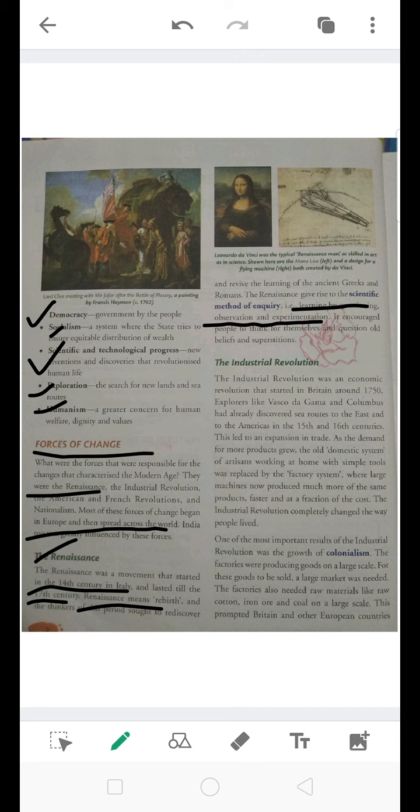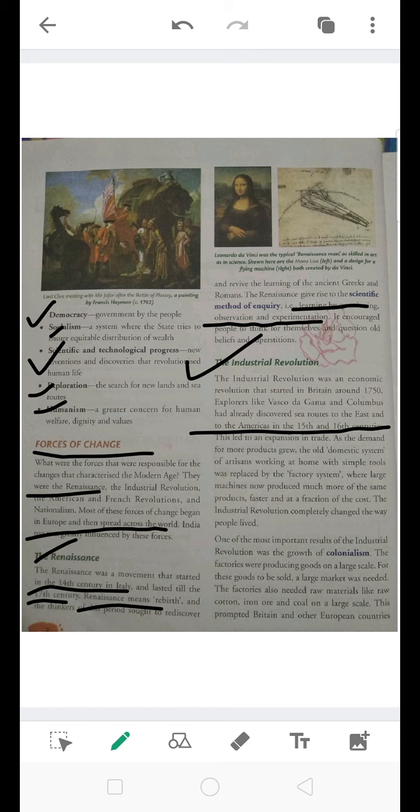The second force of change was the Industrial Revolution. The Industrial Revolution was an economic revolution that started in Britain around 1750. Explorers like Vasco da Gama and Columbus had already discovered sea routes to the east and to the Americas in the 15th and 16th centuries. Because they discovered these sea routes, this led to the expansion in trade.